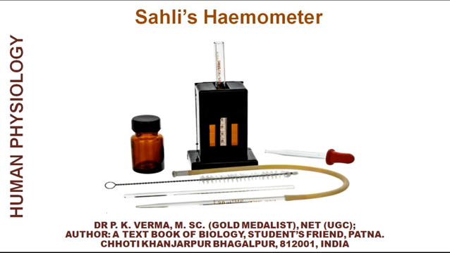It is an apparatus known as Sahli's hemoglobinometer. In this apparatus, there are 2 reference tubes. These are color tubes. When the blood up to 0.5 mark is mixed with 0.5 milliliter of hydrochloric acid, a heme crystal is formed.